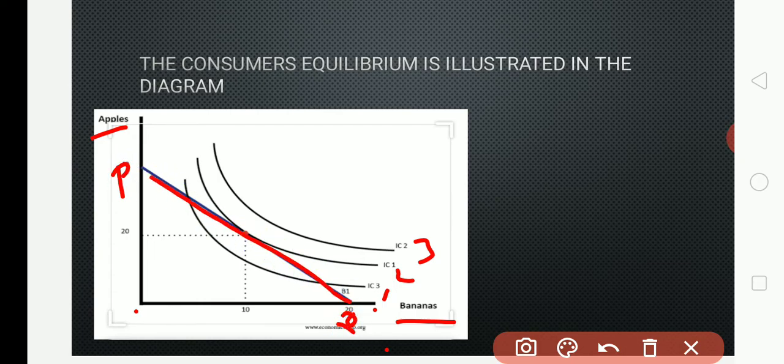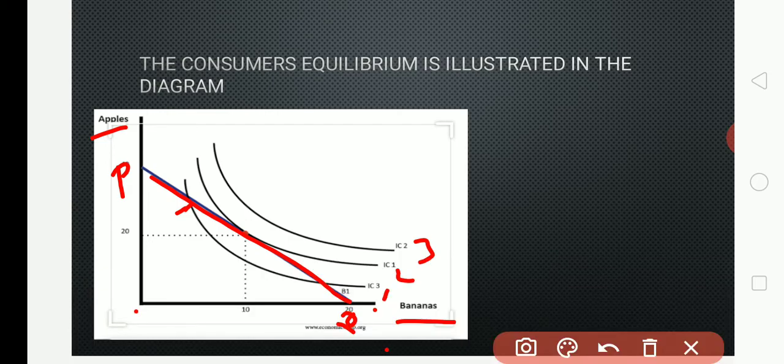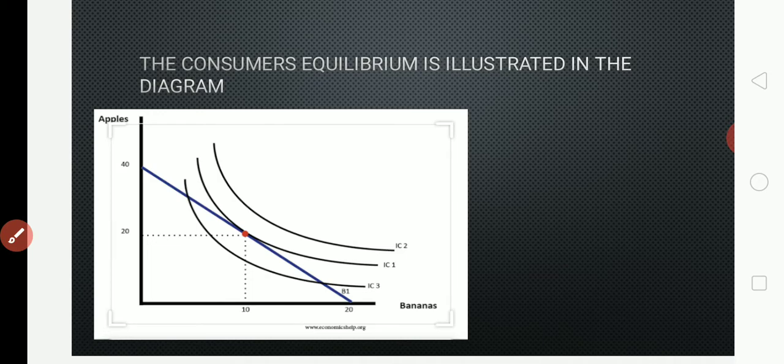Okay, now which of the points? So here we have one point, let us take.